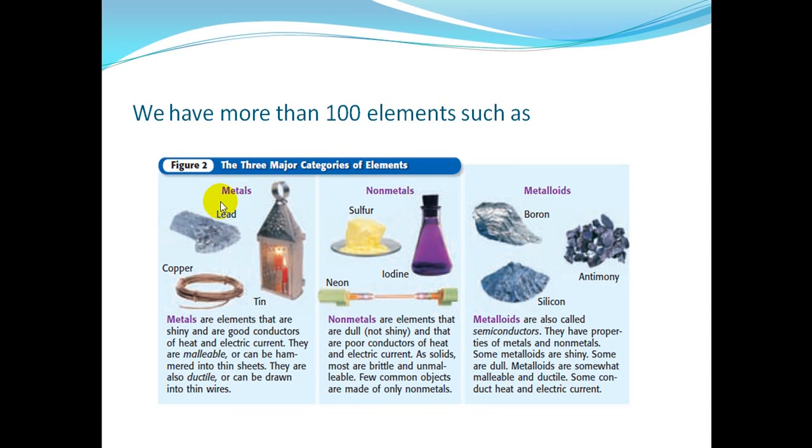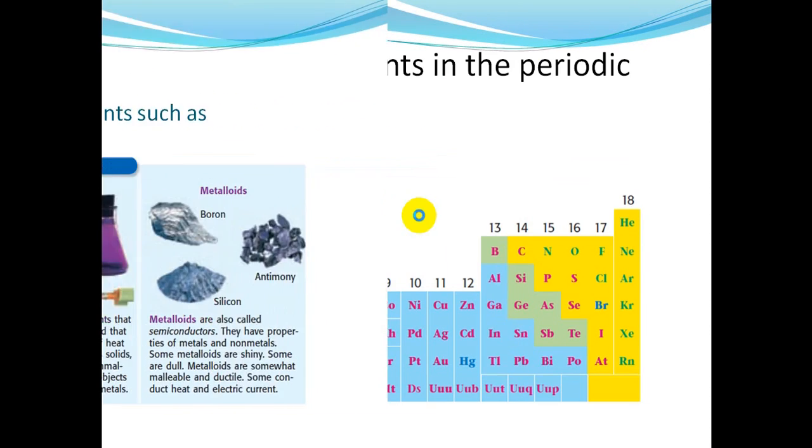They are somehow conductors for electricity but not as good as metals, and also not as bad as non-metals, and we call them semiconductors or medium conductors. Some of them are shiny. Metalloids are somewhat malleable and ductile, they can be drawn into wires, and they are conductors for heat and electric current, but as we said, not as good as the metals.